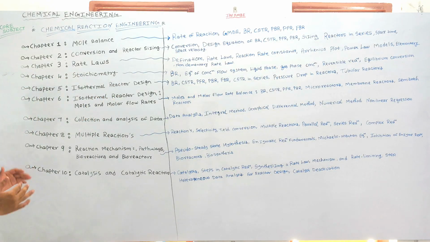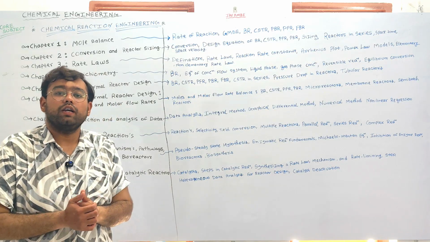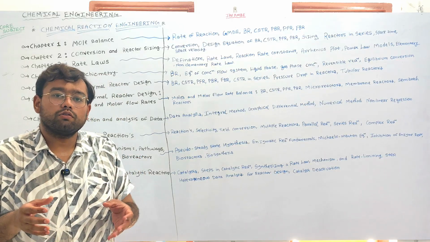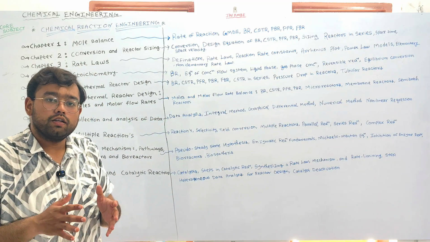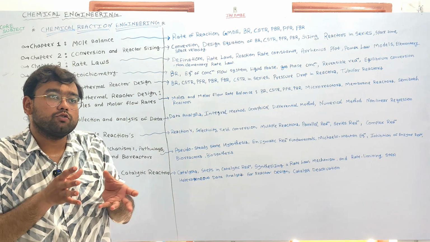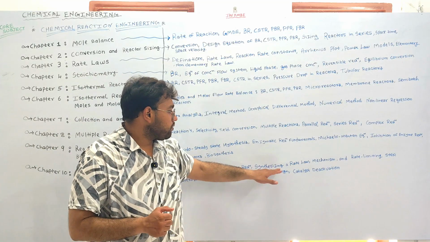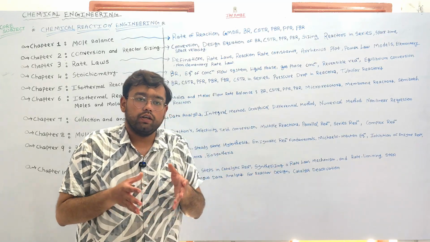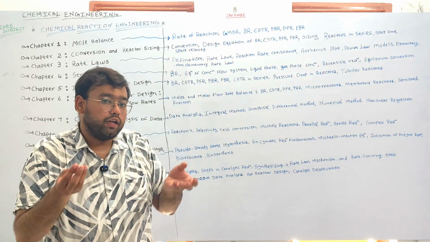Okay, so in chapter 10 we'll understand catalysis and catalytic reactors. We'll start with understanding the catalyst, like what is a catalyst, right? If we incorporate a catalyst into our reactor system, then we'll understand how the reaction progresses in the presence of the catalyst, or how the reactants get converted into the product through the catalytic reaction. We'll also understand synthesizing of rate laws, and the detailed reaction kinetics and reaction mechanism utilizing the catalyst.